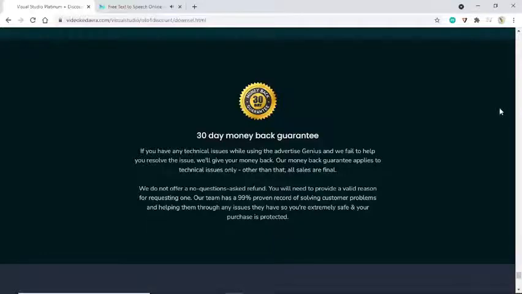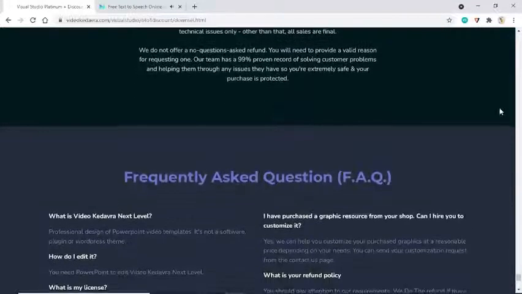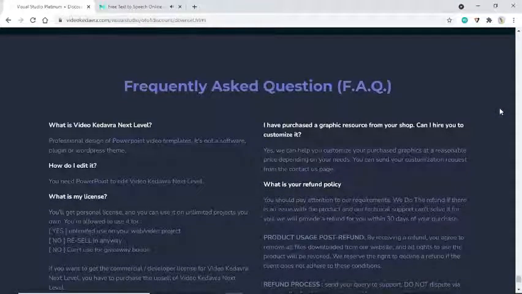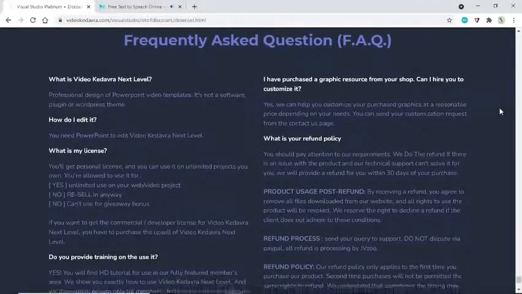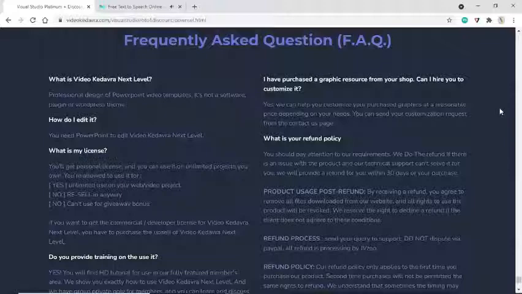Frequently asked question: what is Video Kedavra Next Level? Professional design of PowerPoint video templates. It's not a software, plugin or WordPress theme. How do I edit it? You need PowerPoint to edit Video Kedavra Next Level.